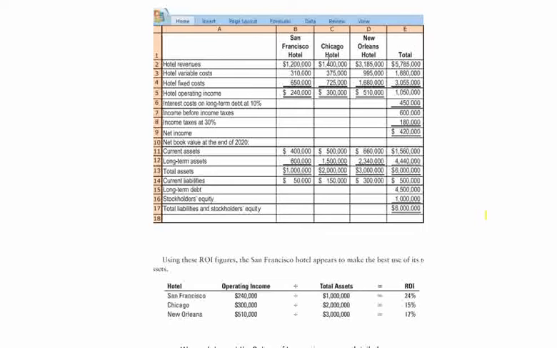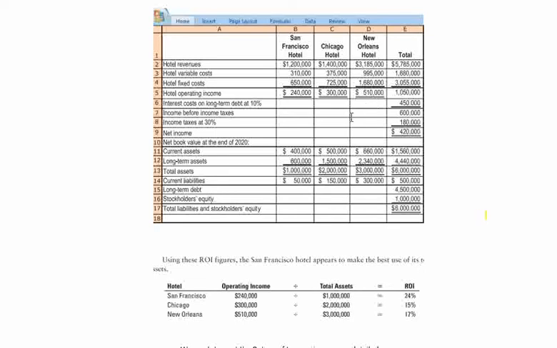Hotel fixed costs are 650k, 725k, and 1.68 million. After deducting these, we get the operating income. The operating income of the San Francisco hotel is 240k, Chicago hotel is 300k, and New Orleans hotel is 510k.